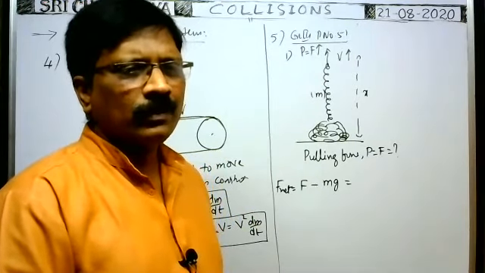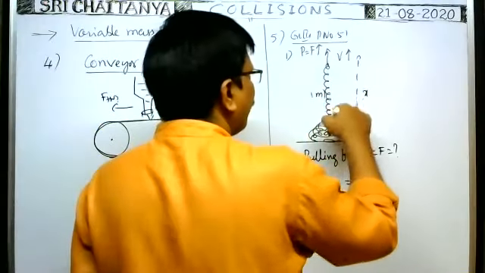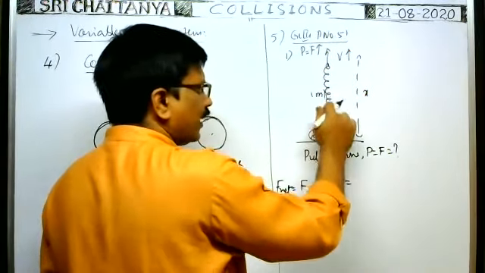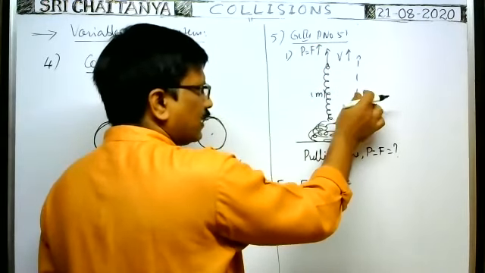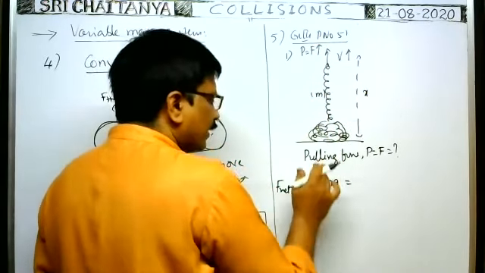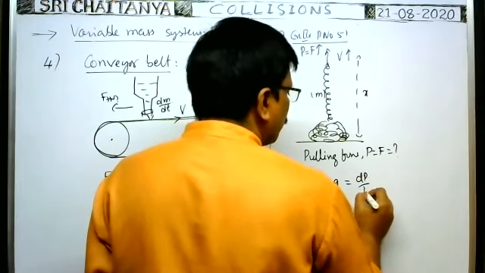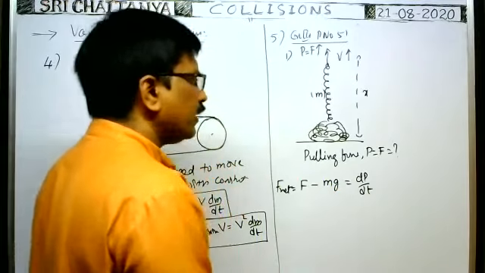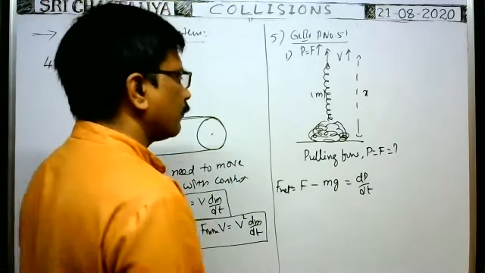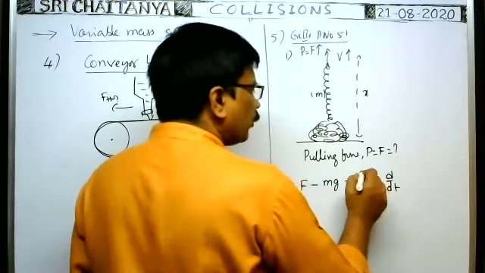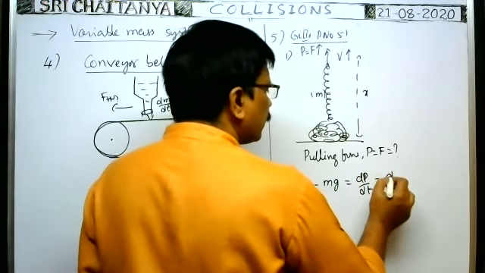That's why, whenever the chain is moving upwards, at the instant when the vertical length of the chain is x, the net external force acting on the chain is equal to the rate of change in the momentum of the chain at that instant. So this is equal to d by dt of the momentum.